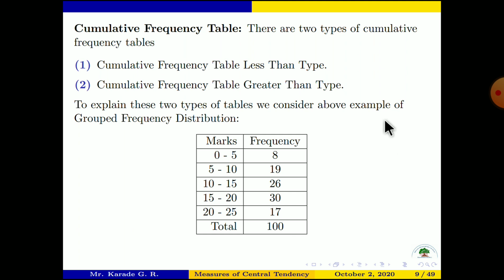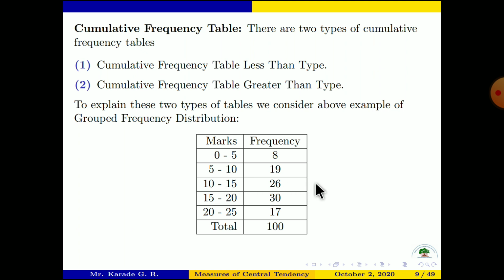Suppose some students have marks 10. Which class will they be included in? Students having 10 marks will be included in this class, because 10 is excluded here as the upper limit and included here as the lower limit. That's why 10 appears in this class.